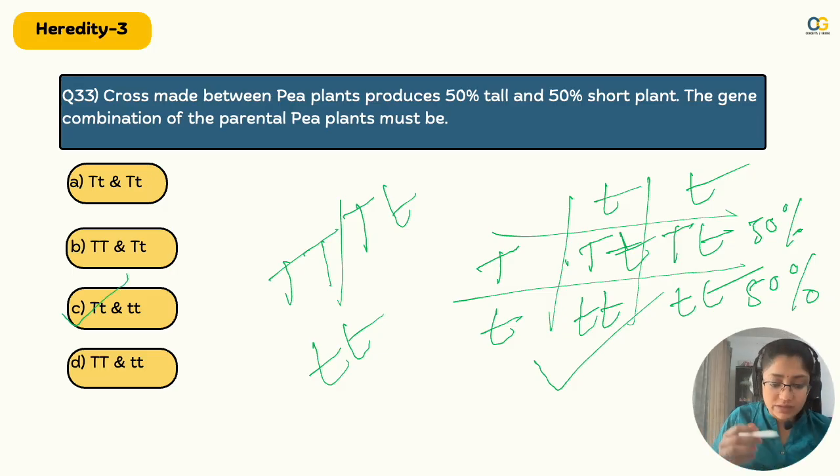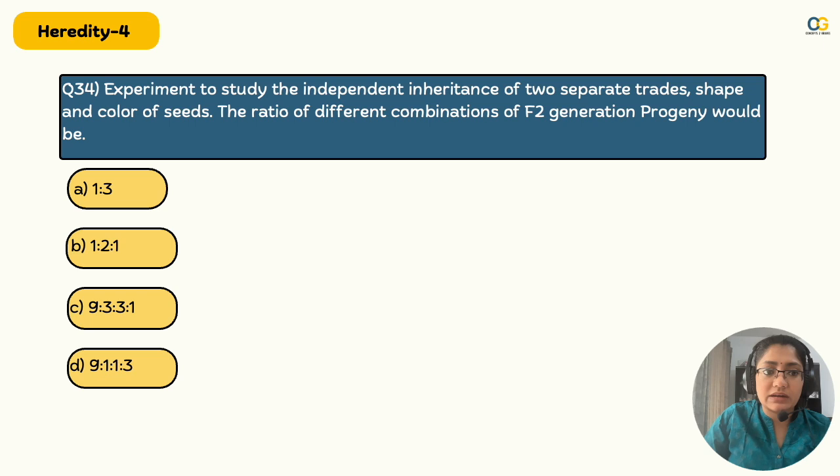Always do the Punnett square, or if you cannot do it this way, try the Punnett square for all the combinations and see where you're getting 50% each. That way also you will not go wrong. But MCQ hai, utna time waste kyun karna hai? This is easier. But it's a good question, and this was actually a previous year board question of 10th class. Lag raha hai tough, but it's easy. Just think it through. Moving on to the next one.